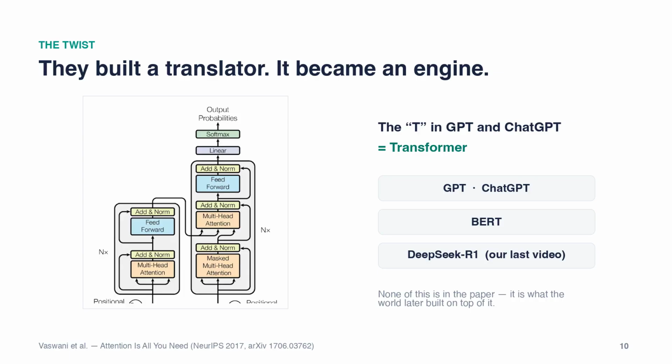And here is the twist. The authors set out to build a better translator. What they had built was a general-purpose foundation for language. The T in GPT and ChatGPT stands for transformer. The reasoning model from our last video, DeepSeek R1, is built on the same transformer lineage. None of that is a claim in the paper. It is what the world later built on top of it.